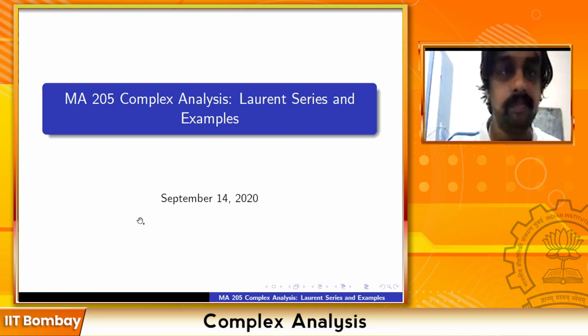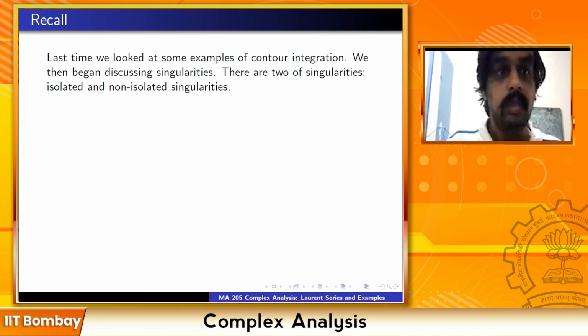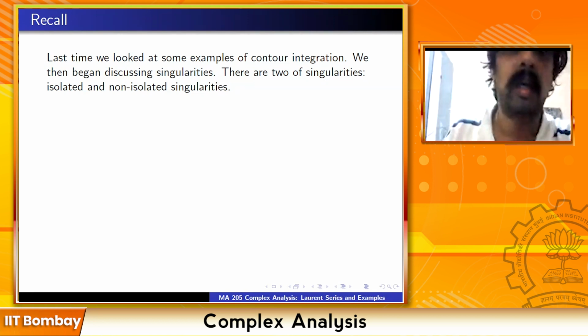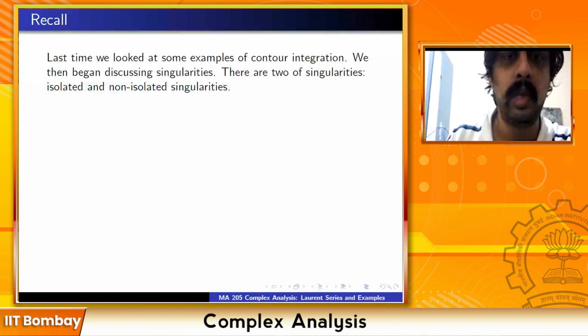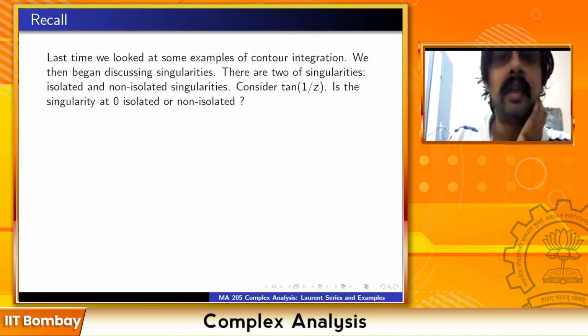So this is the broad topic for the day, Laurent series and examples. Last time we looked at some examples of contour integration. We then began discussing singularities. There are two types of singularities, isolated and non-isolated. As a warm up, let's consider this example. Consider tan of 1 by z. Is the singularity at 0 isolated or non-isolated?